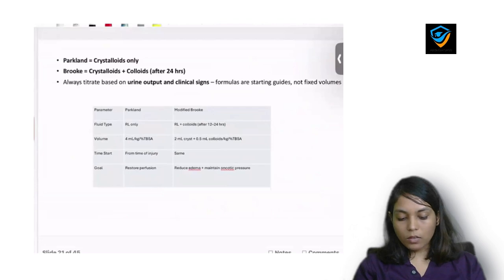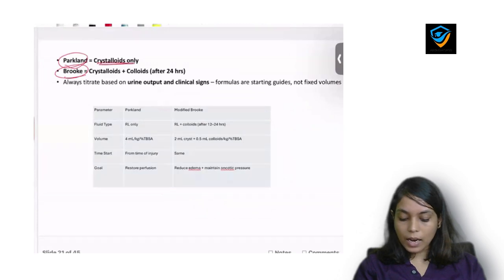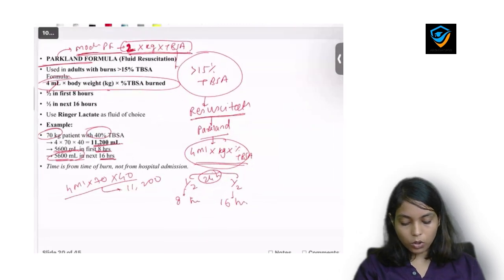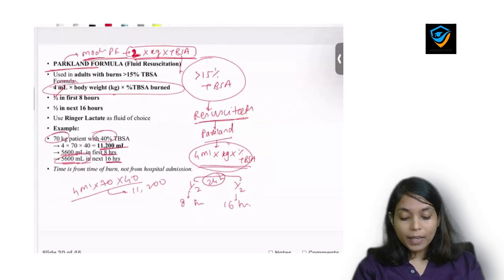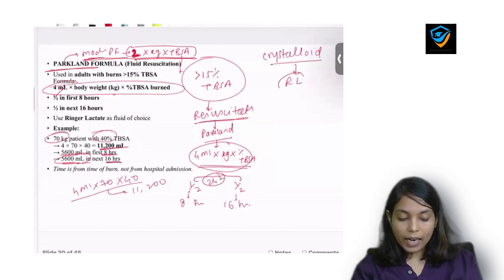Now there comes one more formula in the resuscitation of the burn patient, and that is Brooks. Brooks said one should not only give crystalloid. And I forgot to tell you that in the Parkland formula you give only crystalloid to the patient, and the crystalloid of choice is Ringer's lactate in adults.